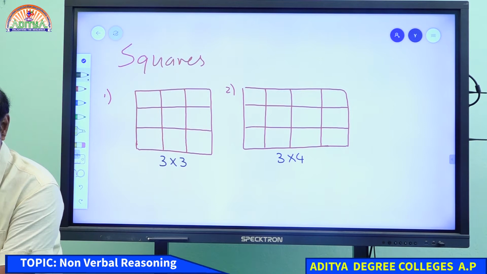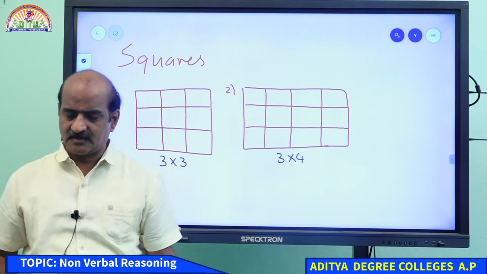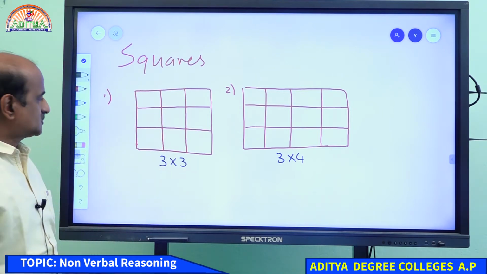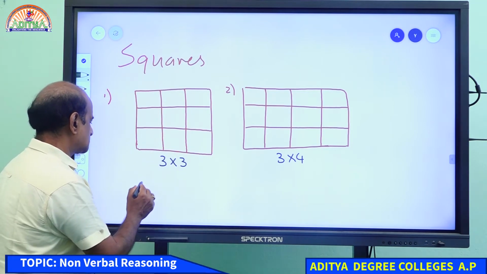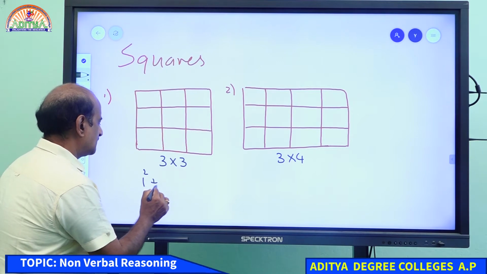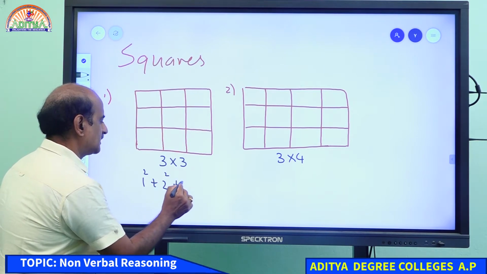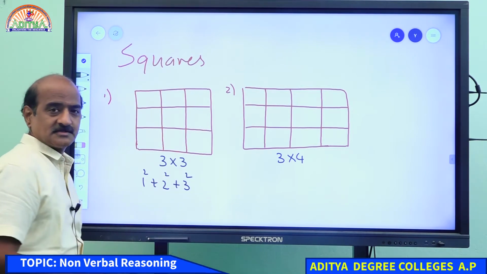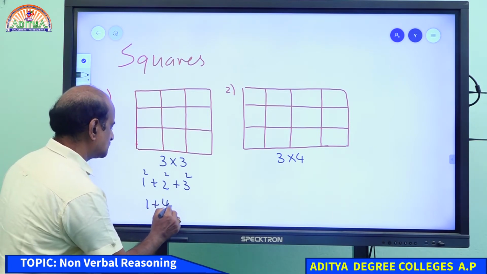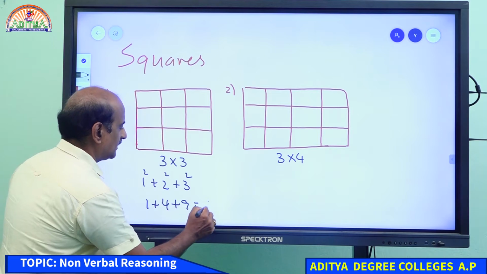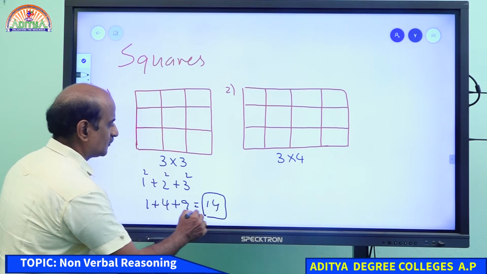Okay, well done, very well done. So when it is a 3 by 3 square, we can get the number of squares simply by counting like this. You know how we get this; yesterday we discussed this one. 1 square plus 2 square plus 3 square, and hence we get a total of 14 squares.